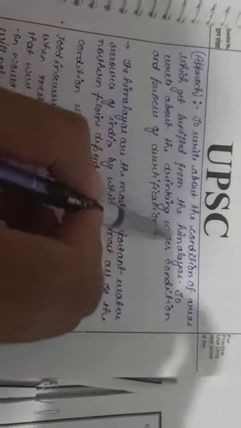So what should be the approach of the answer? To write about the condition of areas which get benefited from the Himalayas, to write about the drinking water condition and the process of desertification.